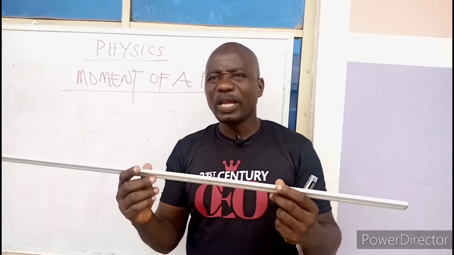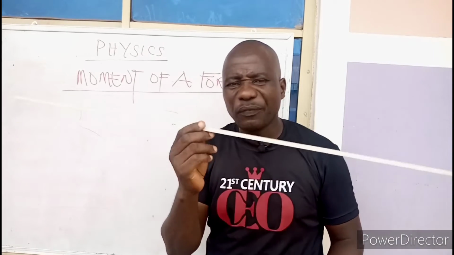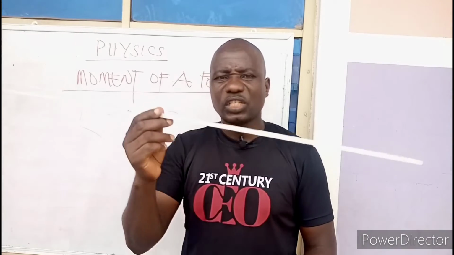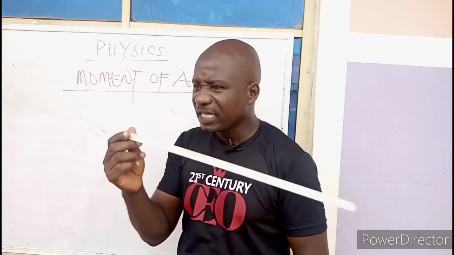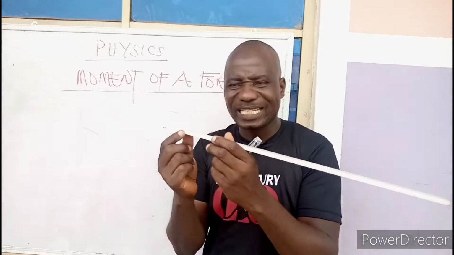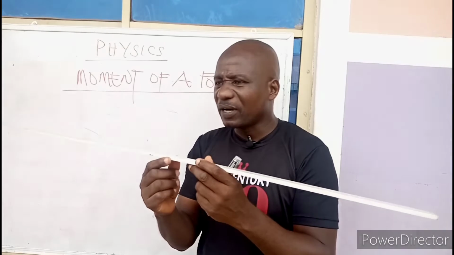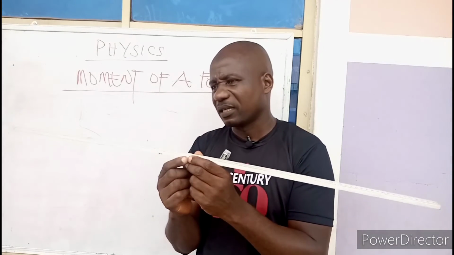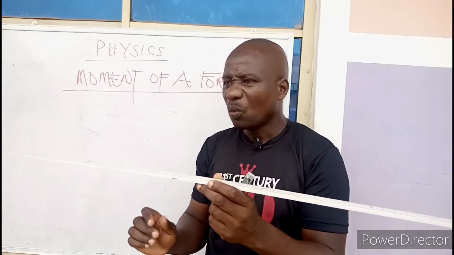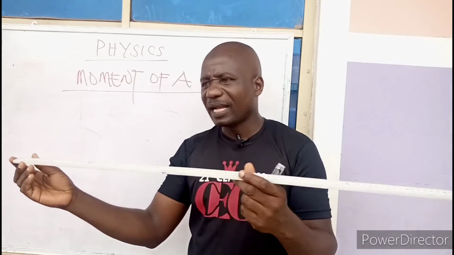And again, when you are dealing with moment, you have to bear something in mind. Is it a uniform body or a non-uniform body? If the body is uniform, of course, the center of gravity is going to be at the midpoint, that is, at the center. But if the body is not uniform, the center of gravity will never be at the center. So the moment the question is given to you, one, you have to consider the length of that plank. If it is a meter, that is 100 centimeters.